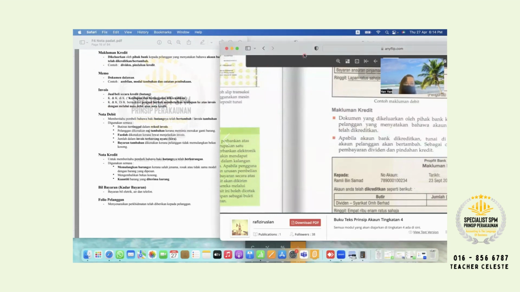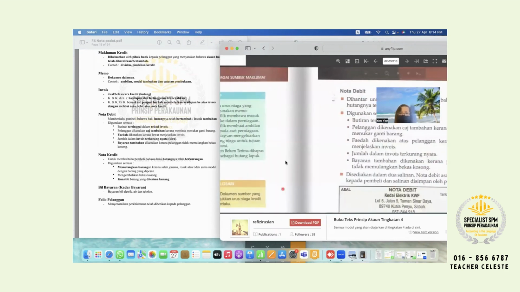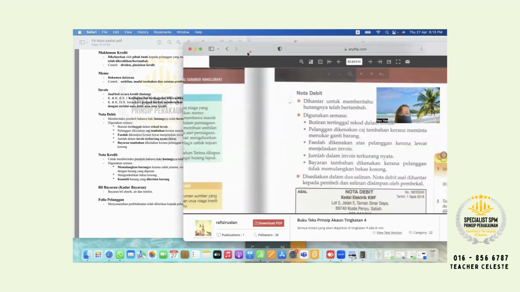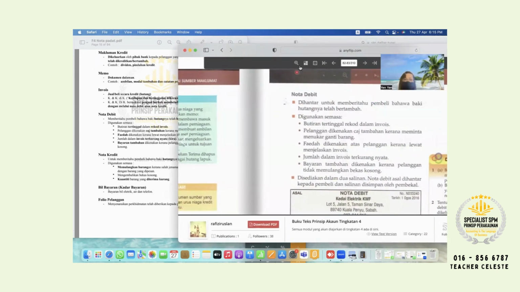You will see, so you see here, makluman credit is totally different with the nota credit. Okay, please remember. Now we go through the nota debit first. See the nota debit first. You see this one? Nota debit, put the big star here also. Big star here also. Okay, big star here, 2 star, 3 star, 5 star also.